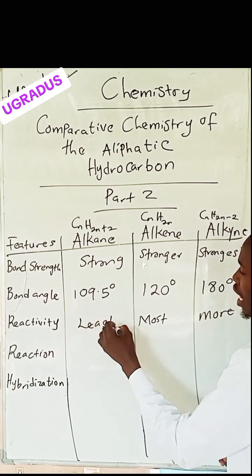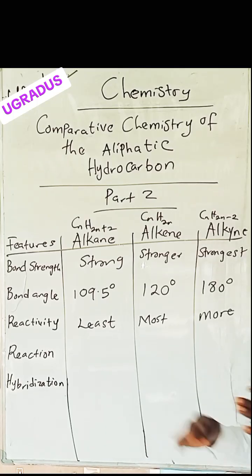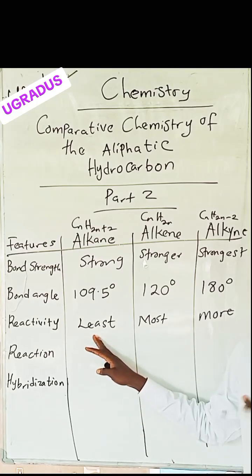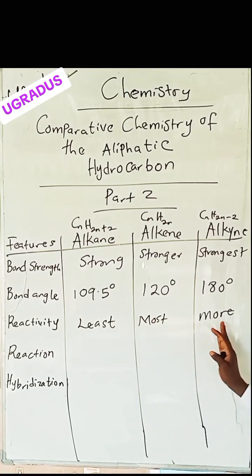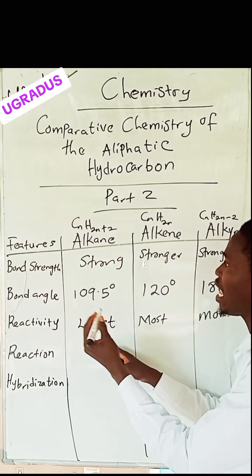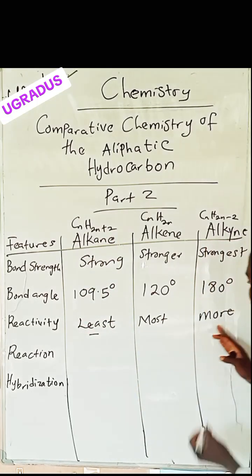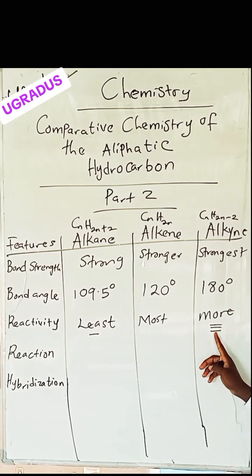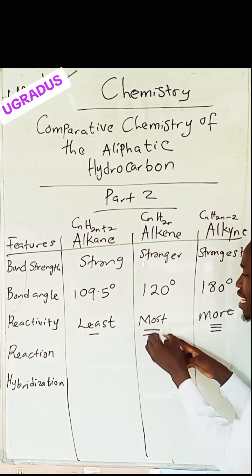This is one of the anomalies that exist. Although some scientists argue that alkyne is more reactive than alkene, to me, I will say alkene gives moderation. Alkane is like too low, and too low of everything is bad, and for alkyne it's as if too much of everything is bad. Alkane has a single bond, alkyne has a triple bond. So this one is too low, this one is too much.